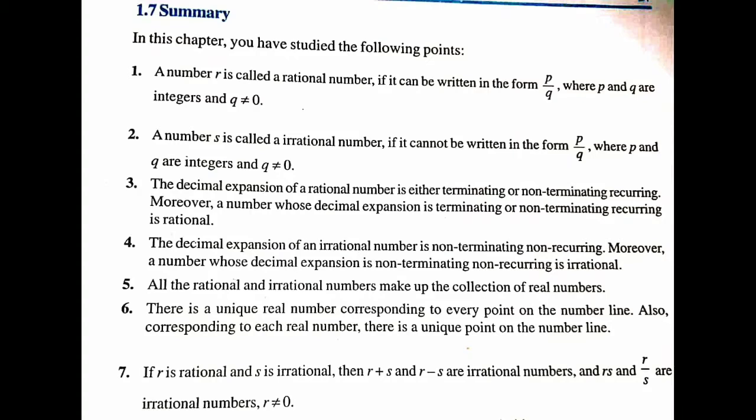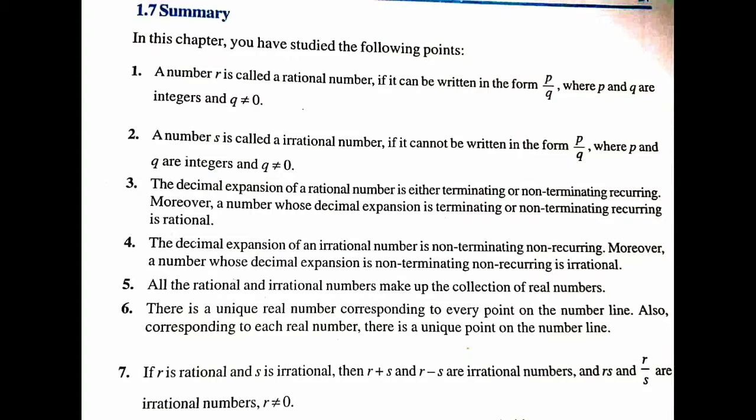The first one, a number R is called a rational number if it can be written in the form of P by Q, where P and Q are integers and Q not equal to 0. Second is, a number S is called an irrational number if it cannot be written in the form of P by Q, where P and Q are integers and Q not equal to 0.